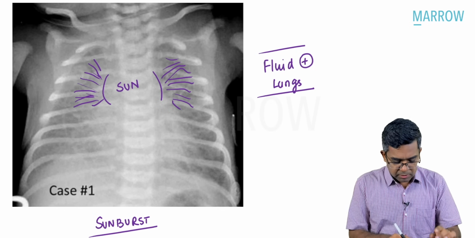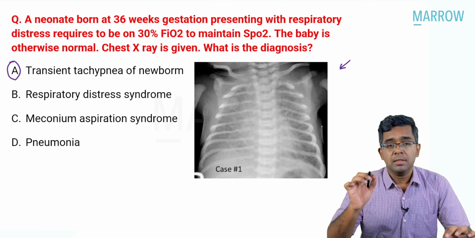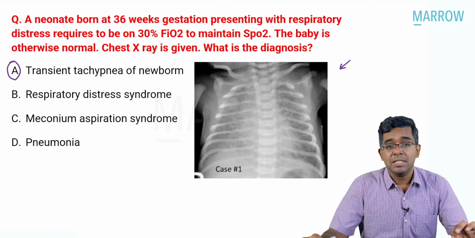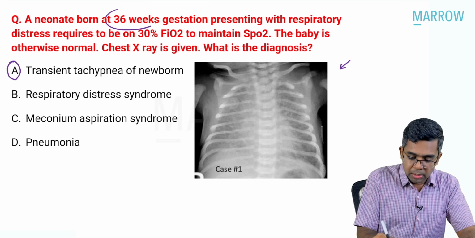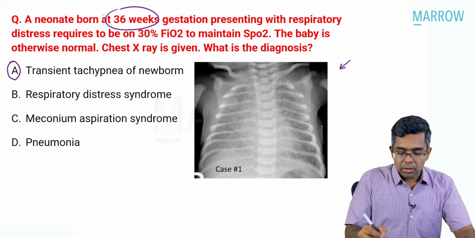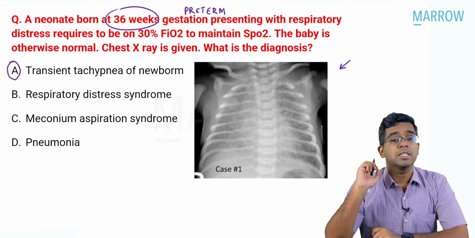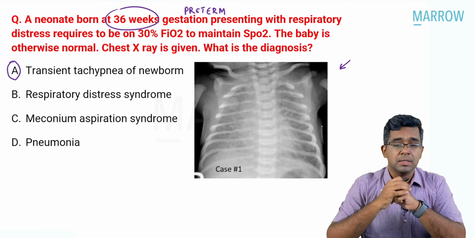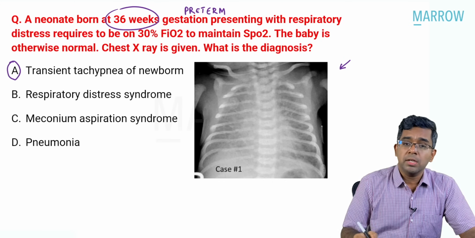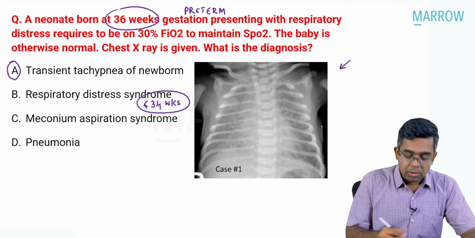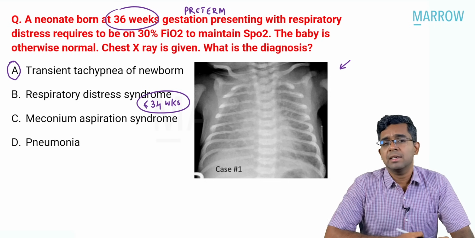Now, when I discuss this question, some of you may be having some doubt regarding the answer because look at the gestational age of the baby. It is written as born at 36 weeks of gestation. And you may think it's a preterm baby, and you may also consider what possibility? Respiratory distress syndrome. But think about this. Respiratory distress syndrome is usually encountered in babies born before or equal to 34 weeks of gestation. Please understand this point. Not at 36 weeks of gestation, it is very unlikely.